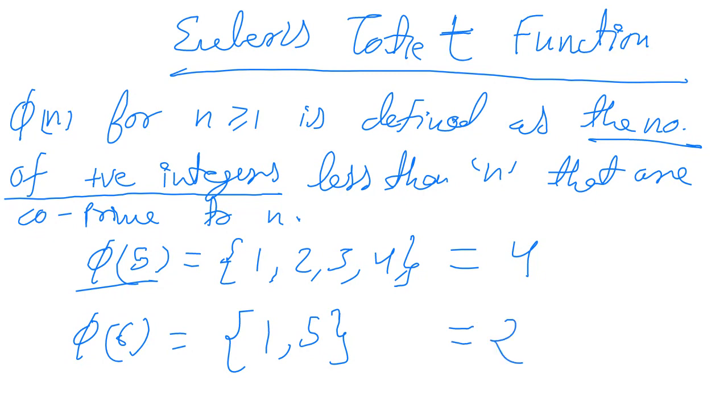So Euler's totient function for 6 is 2 because it is a count. Remember, Euler's totient function is actually not a function here, it is a count, it is a number. For prime number 5 it is 4, for other numbers it could be anything.